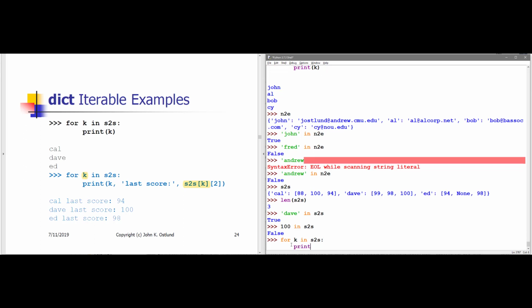I want to print out the key and the last score that the student achieved on a quiz. S to S sub k is the list of scores, and sub 2 is the last score. In fact, if I really wanted to be careful, if I weren't sure how many scores there were, I could say len of S to S sub k minus 1.